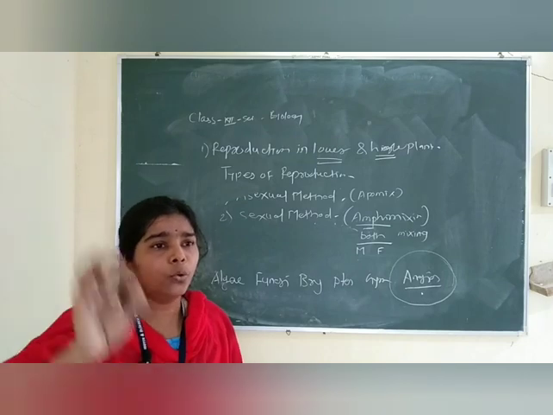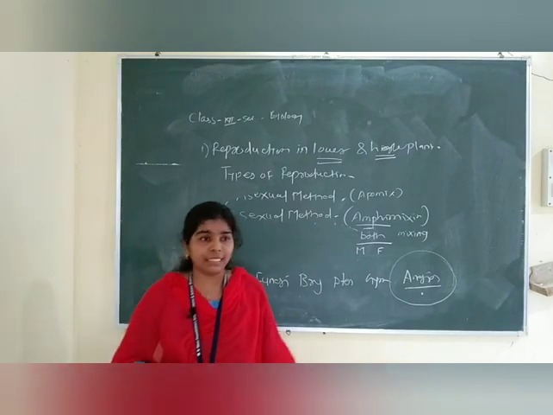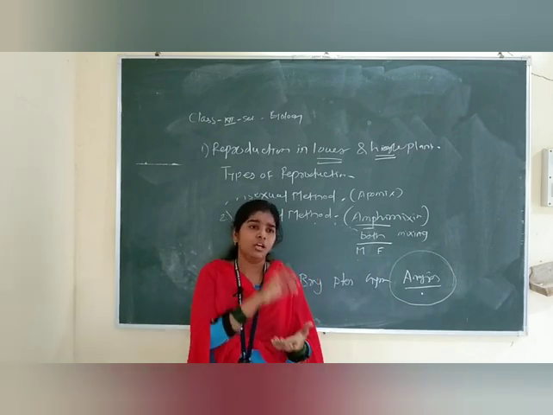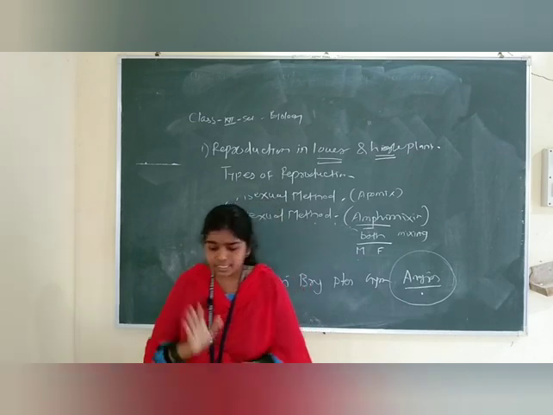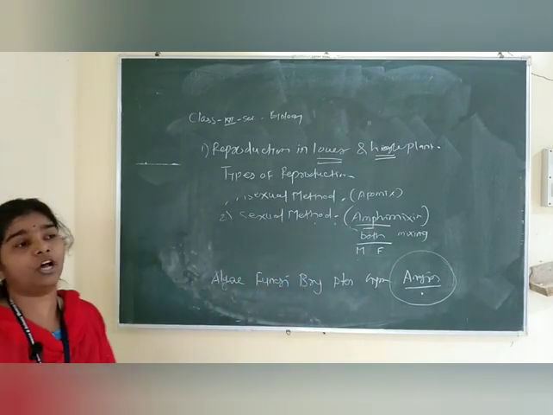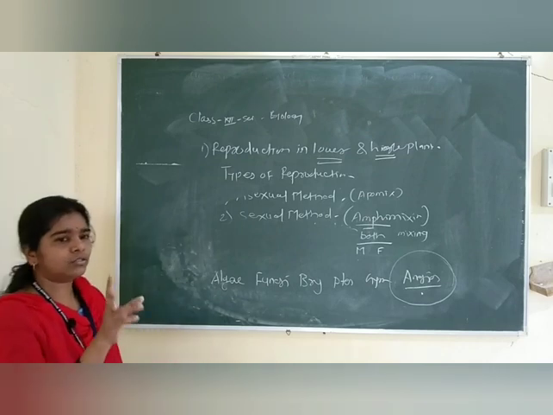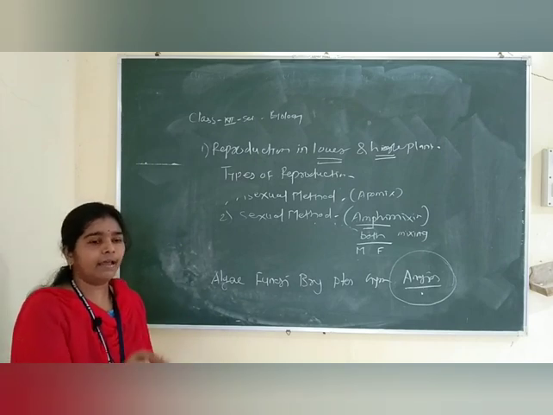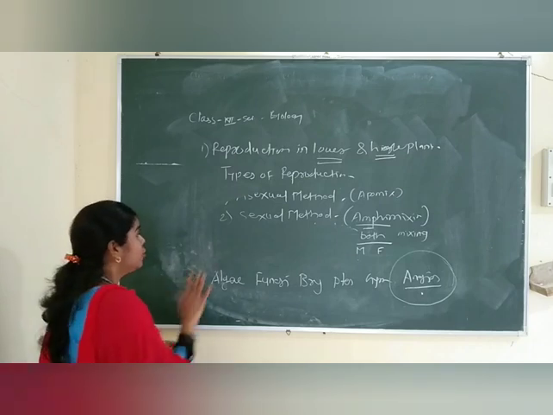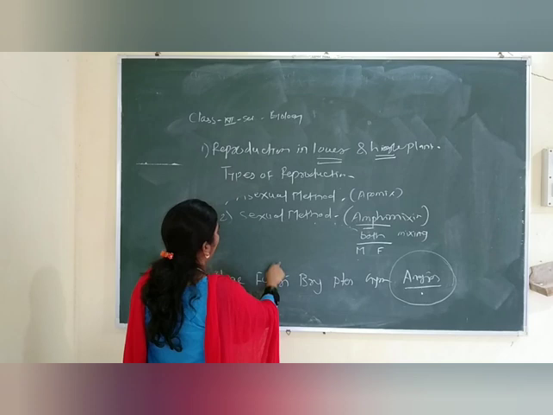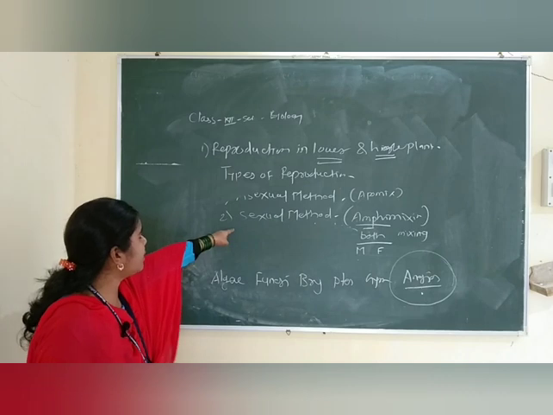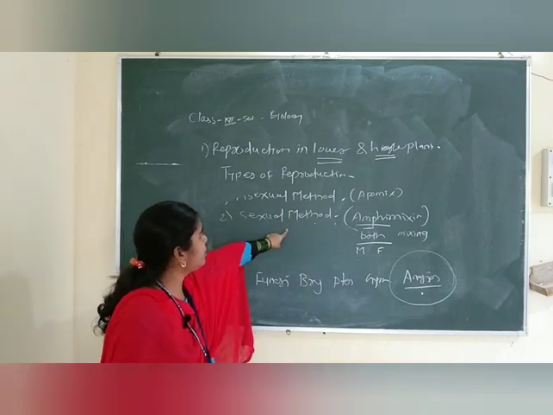Who takes part in sexual reproduction? That is the flowers. So the flower is the essential part of the plant. Why is the flower essential? Because it has two whorls: one is the accessory whorls and the other is the essential whorls. Calyx and corolla are accessory, and the androecium and the gynoecium are the essential. Mind it, gynoecium. Androecium and gynoecium carry the male and female gametes, and that is sexual reproduction.